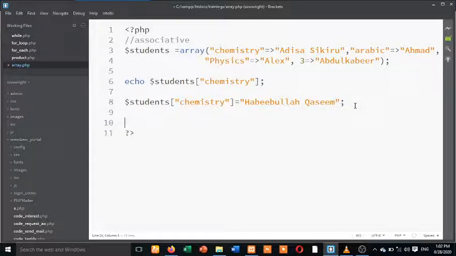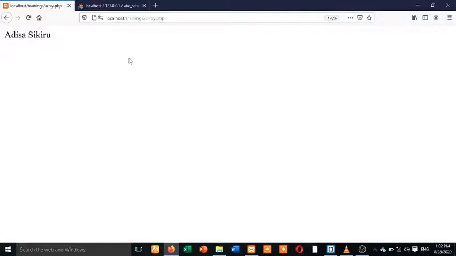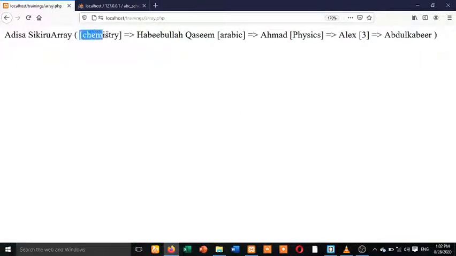Now let me print the entire array. print_r, that's another way of printing an array. print_r students. I want to make sure I spell it very well, because maybe I'm rushing. So this is another function you can use to print an array. You can use var_dump, you can also use this. So now you can see this chemistry is now the key. Chemistry is now having the value of Qasim. So that is an array for you.